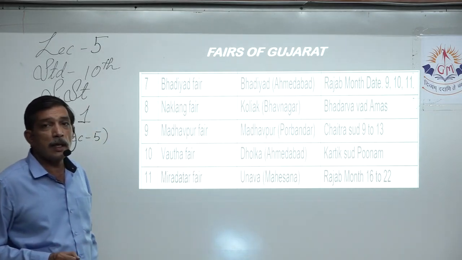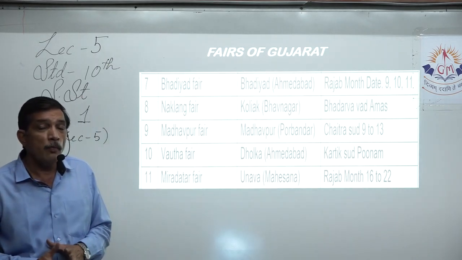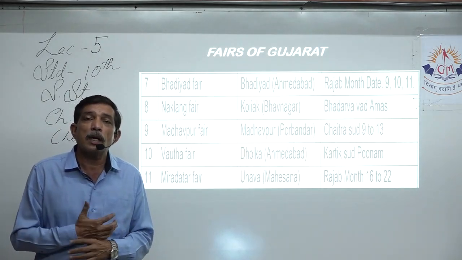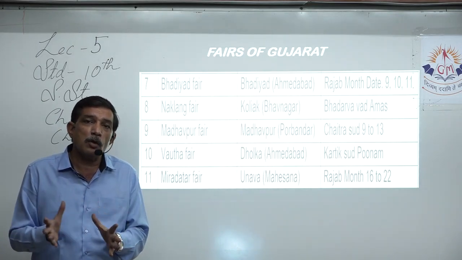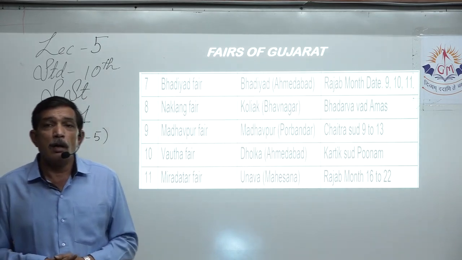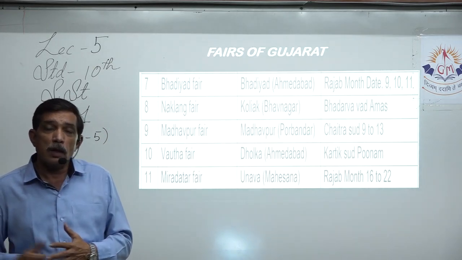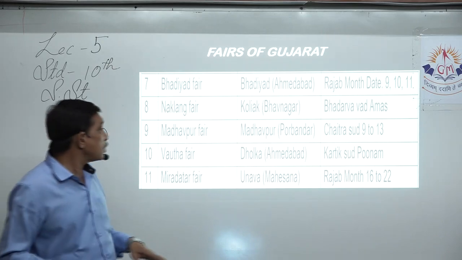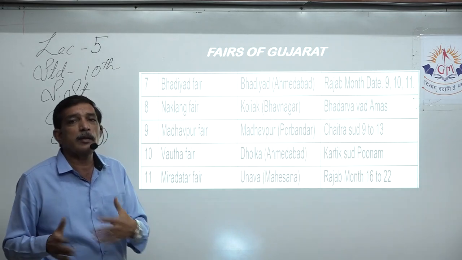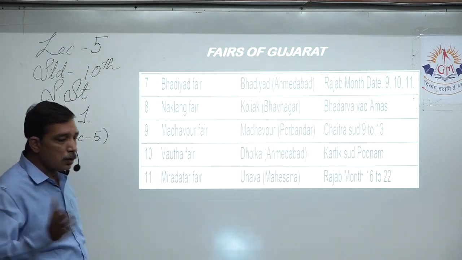Water fair is basically a tribal fair, Adivasi fair, and it is also an animal fair, where animals like donkeys, mules, camels and so on are bought and sold, because that's a remote place, an Adivasi area, where tribal people are living, and these domesticated animals for carrying the load are bought and sold over there. So it's an animal fair, and at the same time, because tribal people are living there, you'll have lots of entertainment given by the tribal people. So Wanta fair, which is in Dholka, Ahmedabad, is held at Kartik Sud, Pune.